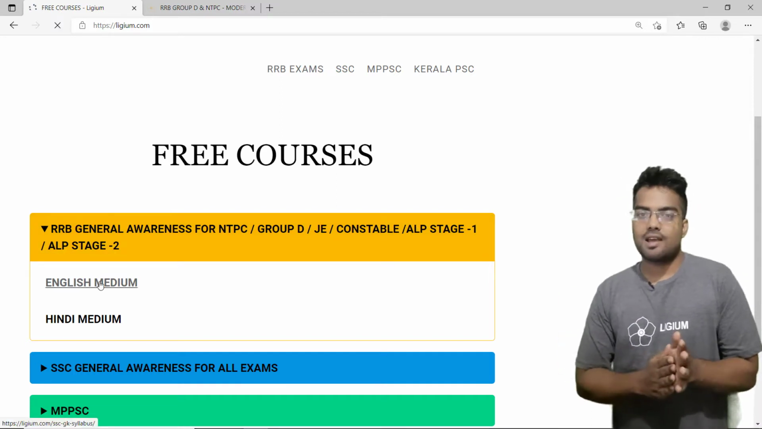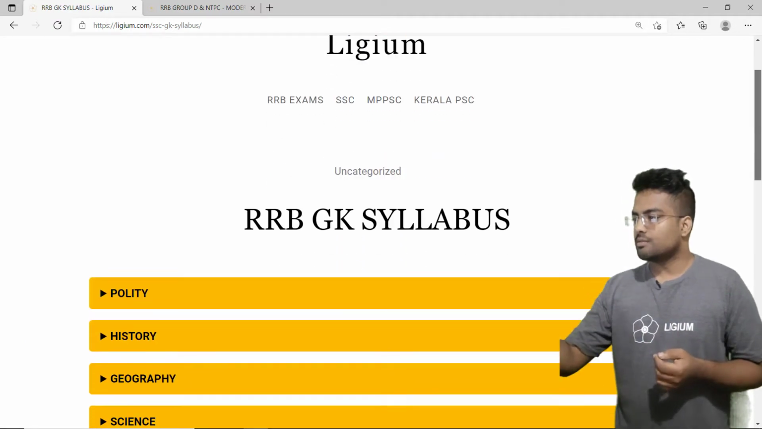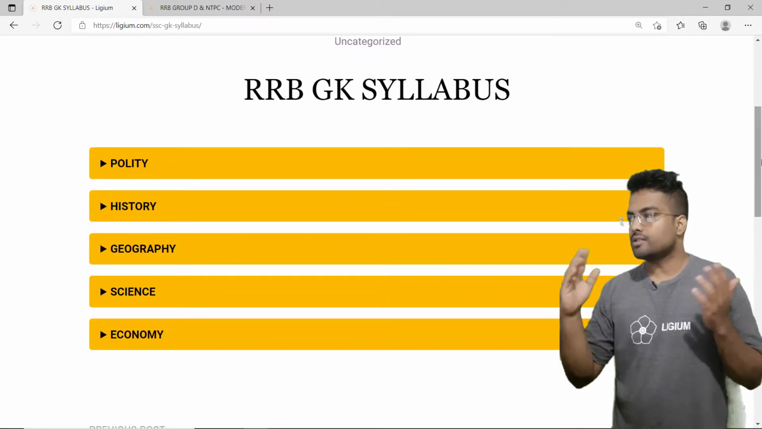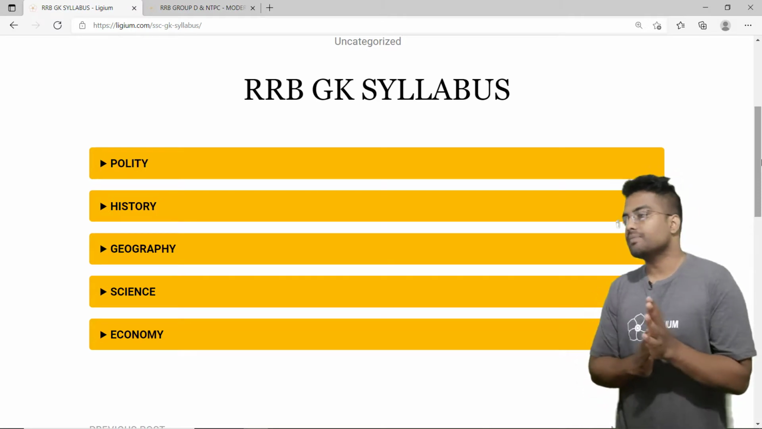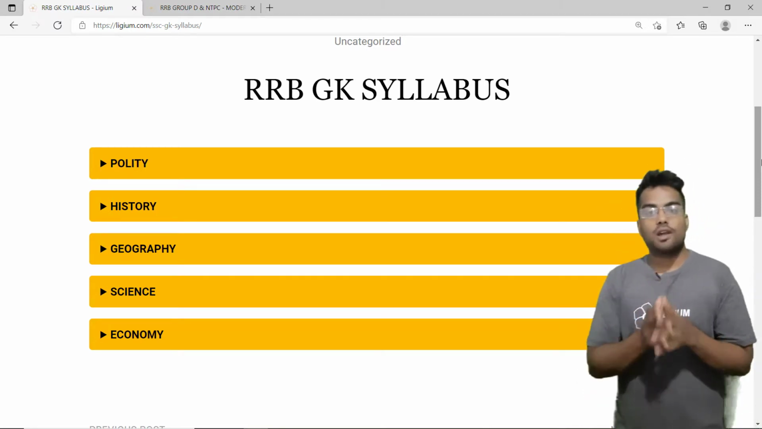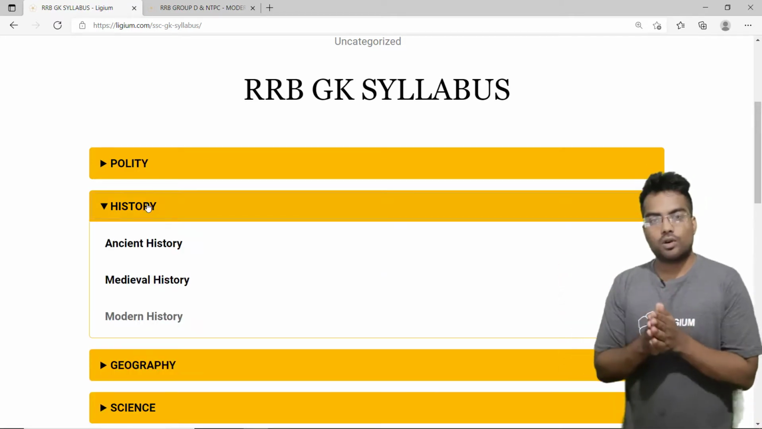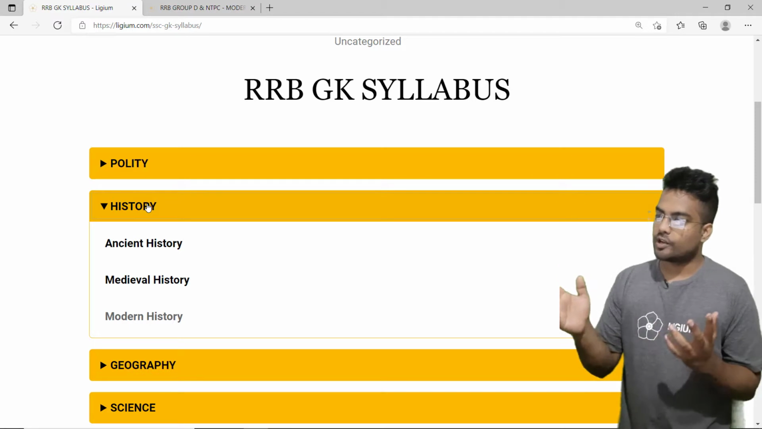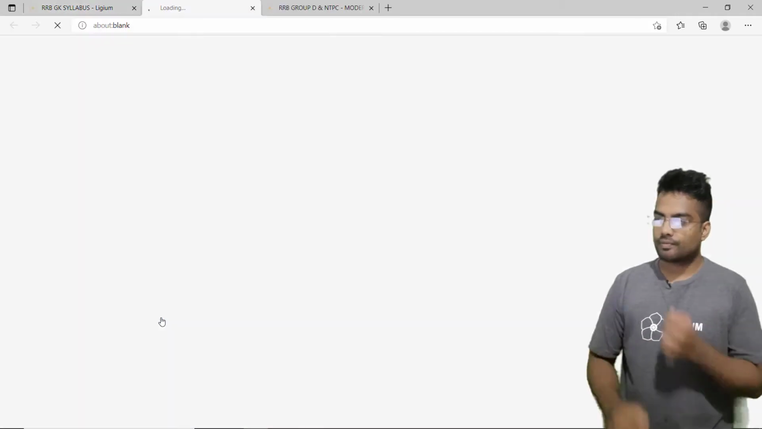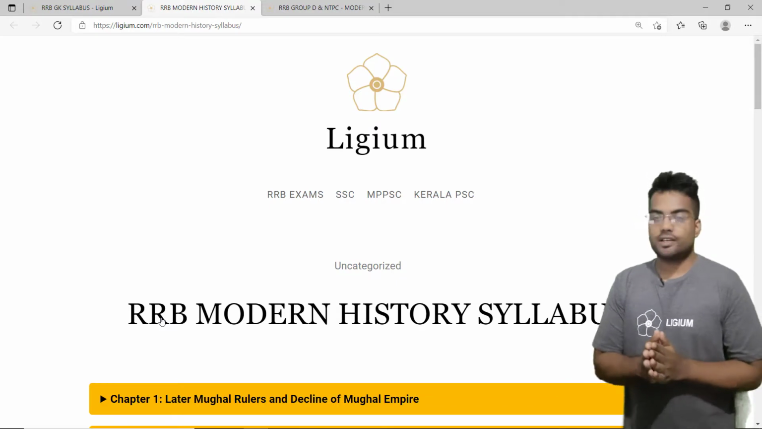Now in the English medium, you will be shown the whole GK syllabus of RRB. And we have choices: polity, history, geography, science and economy. We are going to click on history. We have to work with modern history, so I'm just going to click on modern history. Excellent, so this is the modern history syllabus.